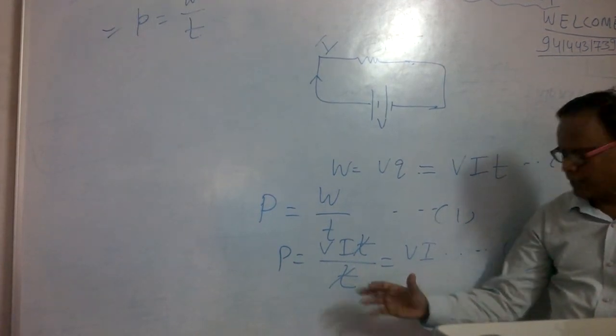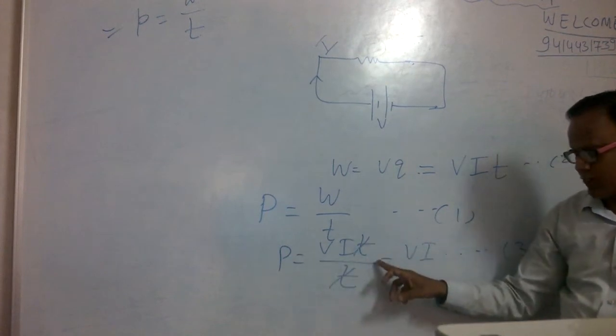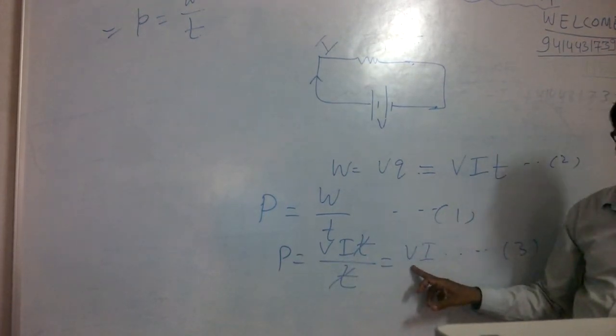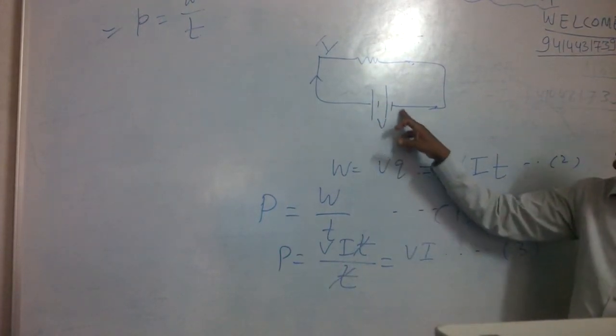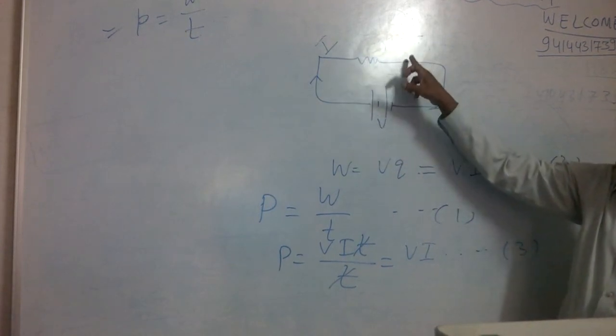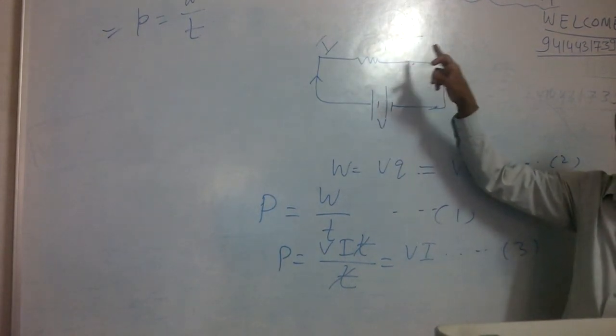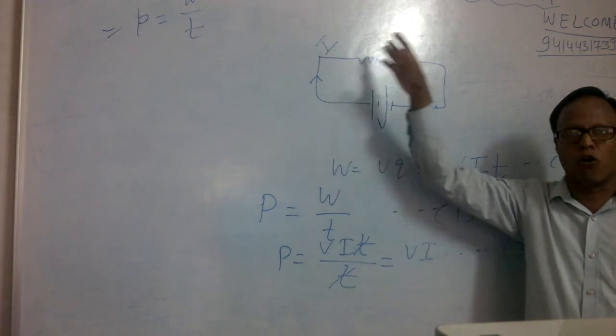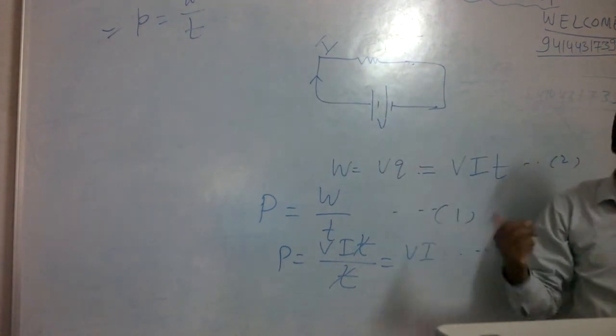I repeat it again. Electric power is defined as the product of the applied potential difference across the two ends of the conductor and the current flowing through it.